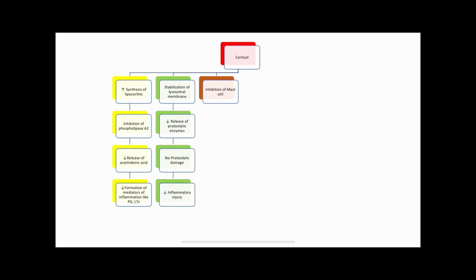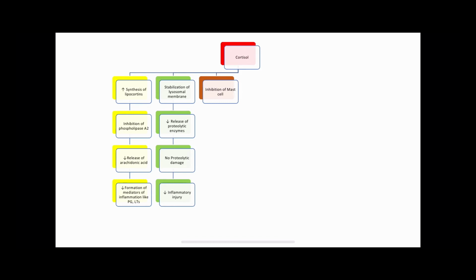Cortisol also stabilizes the lysosomal membrane and thereby decreases the release of proteolytic enzymes and prevents the proteolytic damage and the inflammatory injury. Cortisol also inhibits the mast cells.